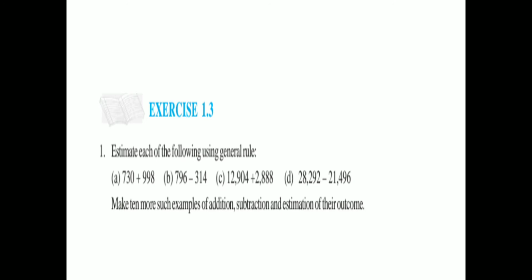They said estimate each of the following using the general rule. General rule means, if there are 1 or 2 digits given, then we use the tens place, round off to the nearest tens. If there are 3 digits given, then we do to the nearest 100, and when they are given more than 3, we use the nearest 1000. Clear?